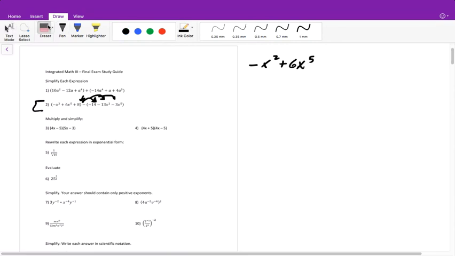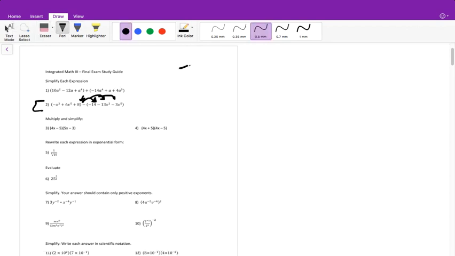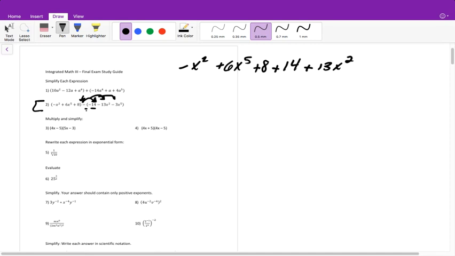Actually, let me erase this and give myself a little bit more space. I'm going to run out of space if I do it like that. So it'll be negative x squared plus 6x to the fifth plus 8. And then minus times a negative is equal to plus 14. Minus times a negative is equal to plus 13x squared. And then minus times a negative is plus 3x to the fifth.